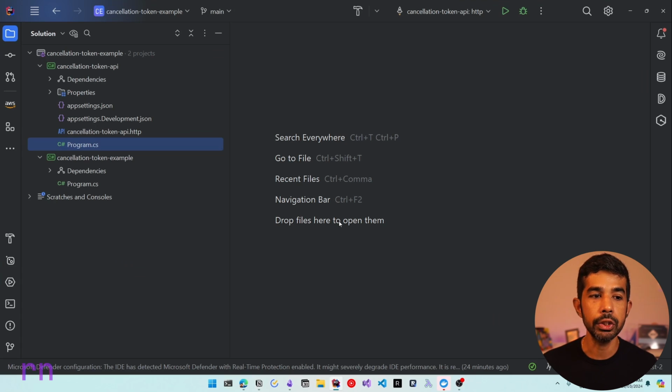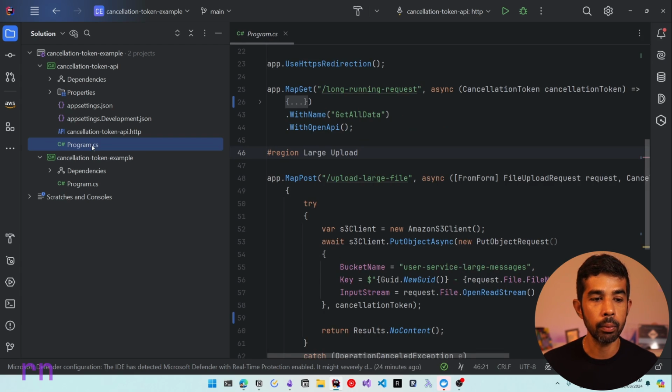This brings us to the question, should all operations be cancelable? Let's explore that by looking at an example. So let's switch back to Rider, where I have an existing solution open, which is the same solution that I used in my previous video on cancellation tokens. Here we have the API endpoint, so let's navigate to the program.cs.